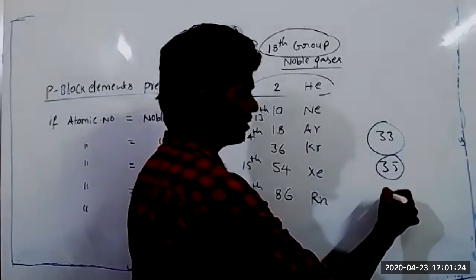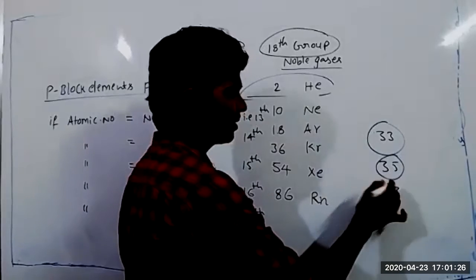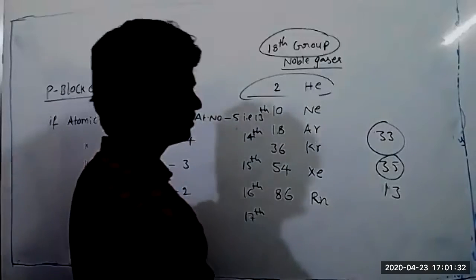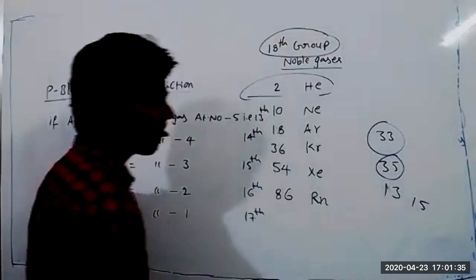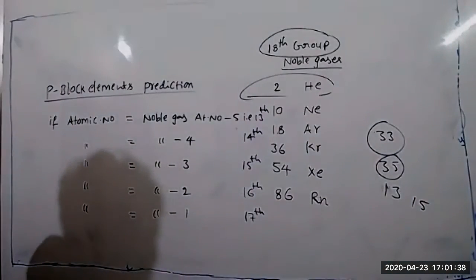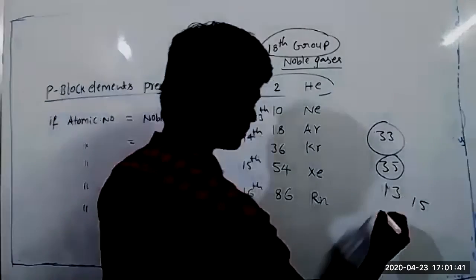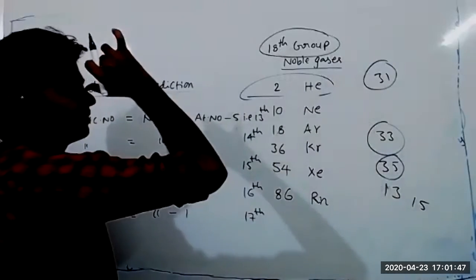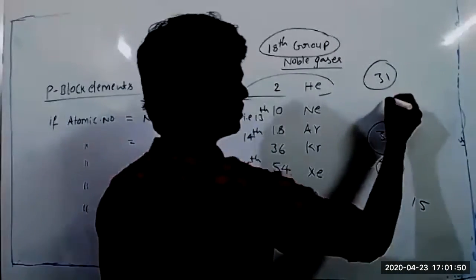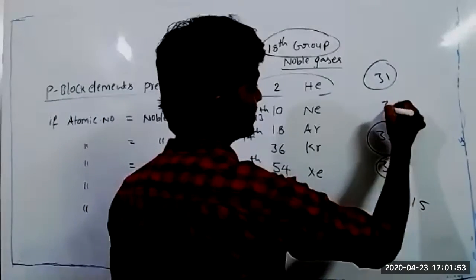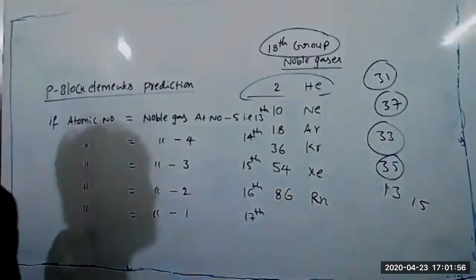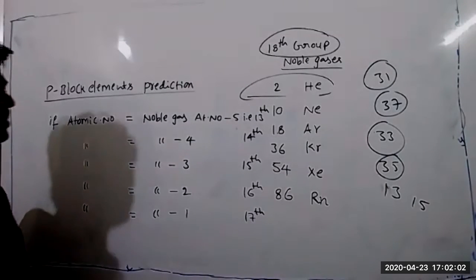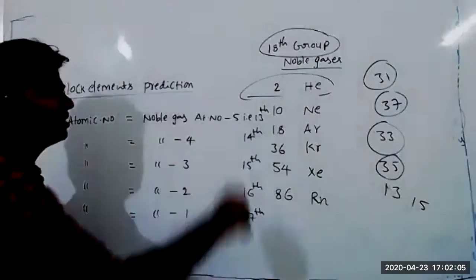Okay, next. 13: 13th group. Good. 15: 15th group. 31: 13th group. 37: first group. Very good. 36 plus 1 is equal to 37, so that goes to S block and first group.